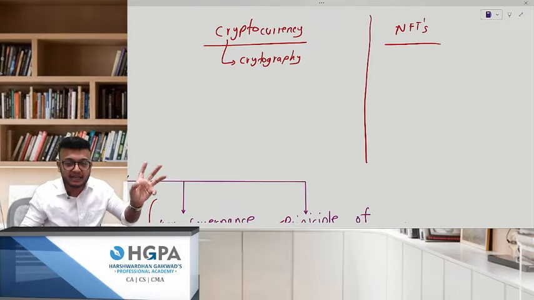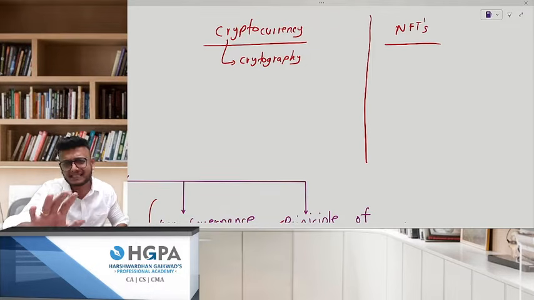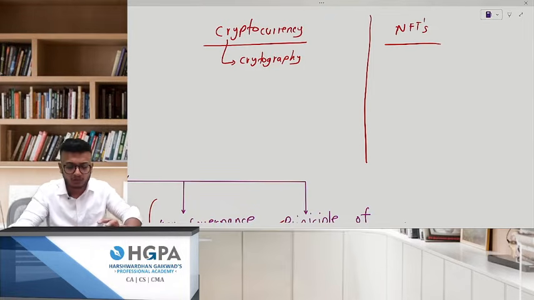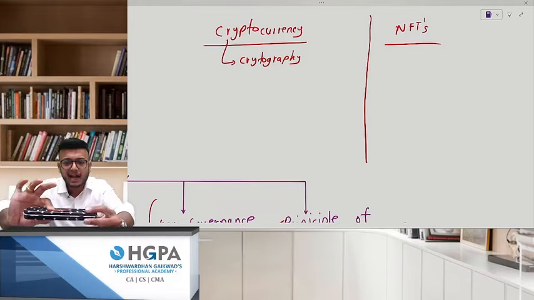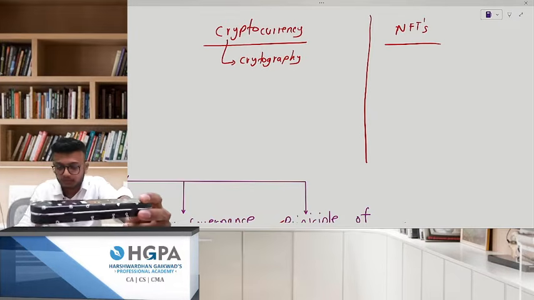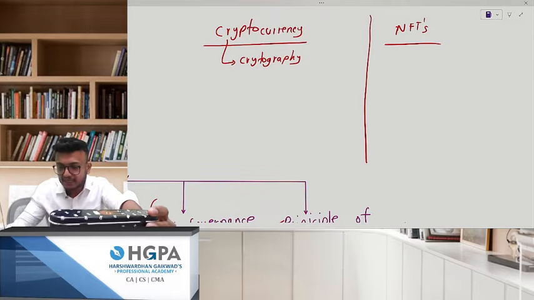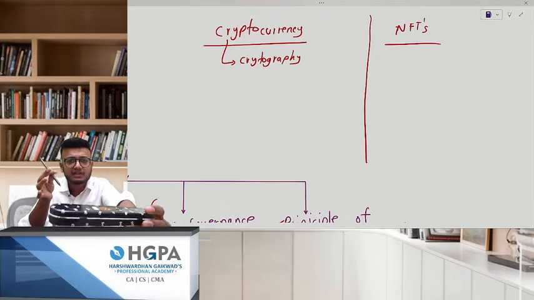See, in the olden days, what used to happen? Very basic example. Now, tell me one thing. Barter was there. Let us say you have this box, and I want to purchase this box from you. Now, the problem is, what should I give you? There was no currency involved. Let us say I have this stylus, this pen with me. I have to exchange this.